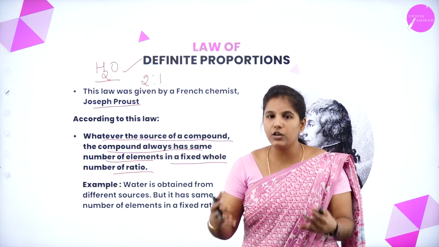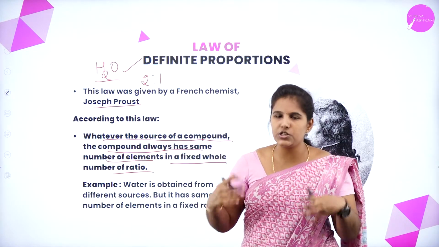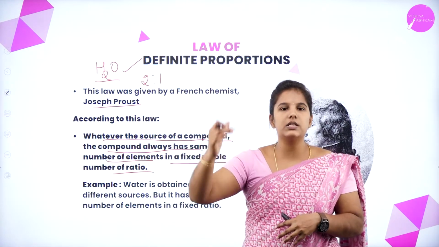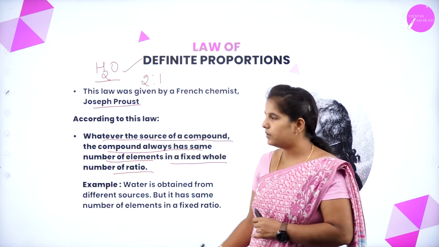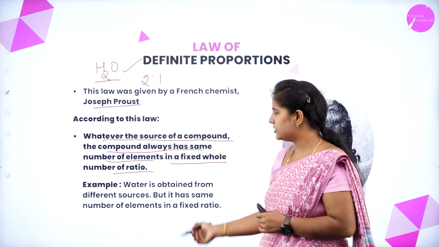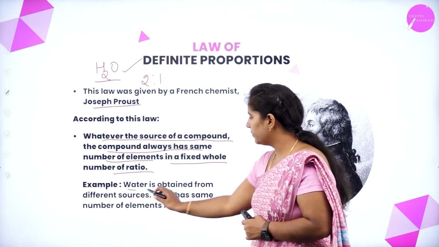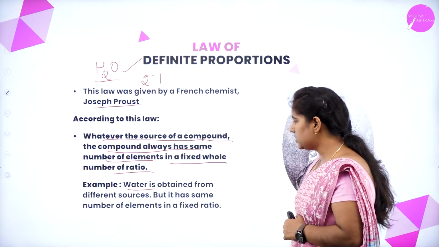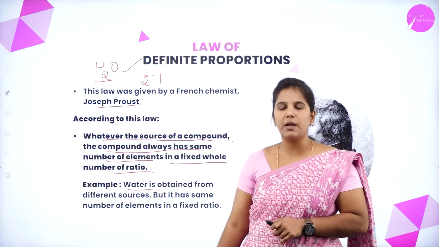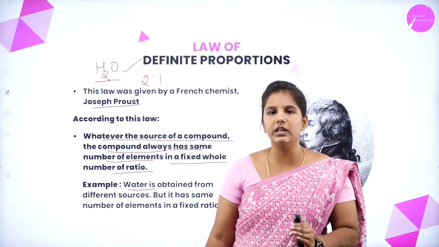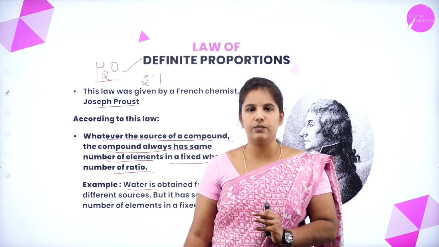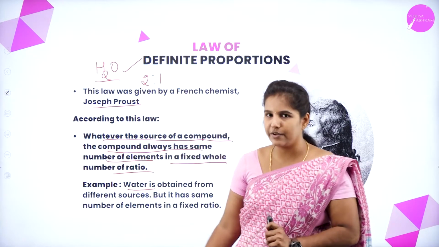It may be 1 or 2 elements or combinations of 2 or more elements, but it must have a fixed composition. Water is obtained from different sources, but it has the same elements in a fixed ratio. I hope you all understood this definition.